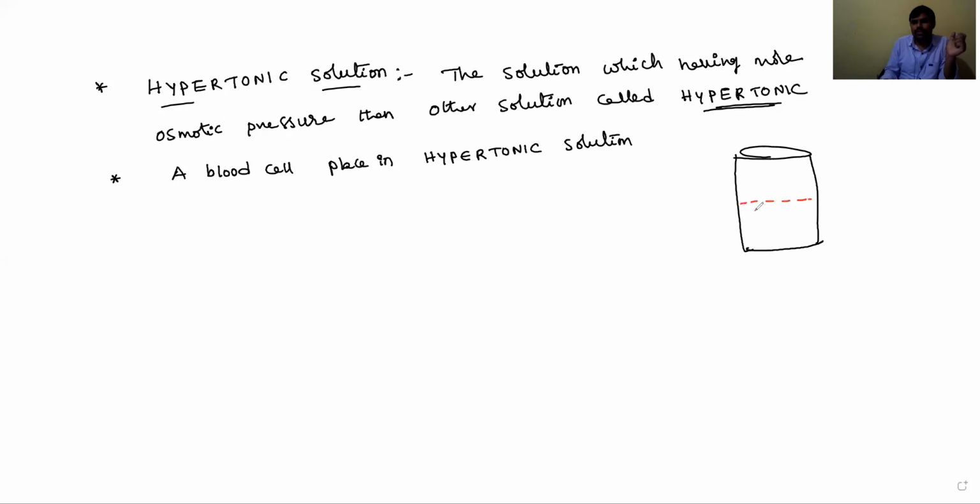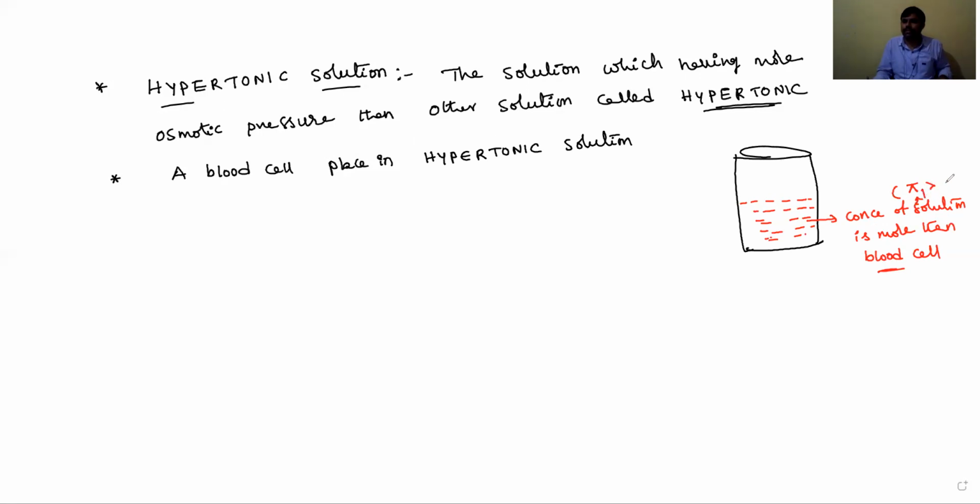In this hypertonic solution, the concentration of the solution is more than the blood cell, because its osmotic pressure is more than the blood cell's osmotic pressure.